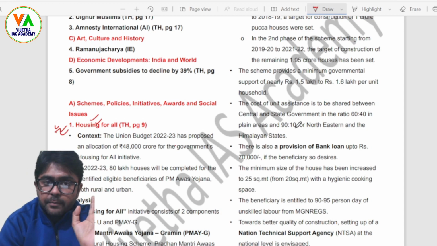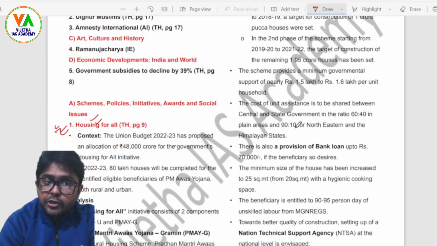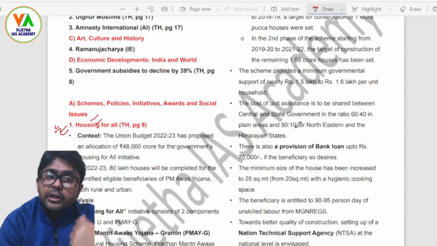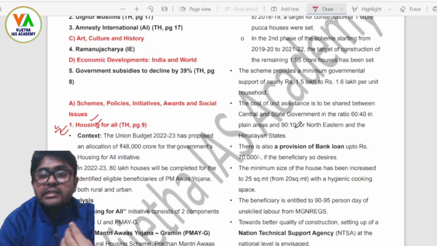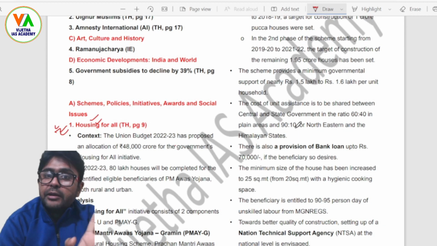Simply go to Google, type housing for all, poverty, social issues in India, and try to analyze the images that come up. Go from image to image and picturize the things, because our cognitive memory is able to decode the information seen through our eyes at a faster pace than what we are reading.